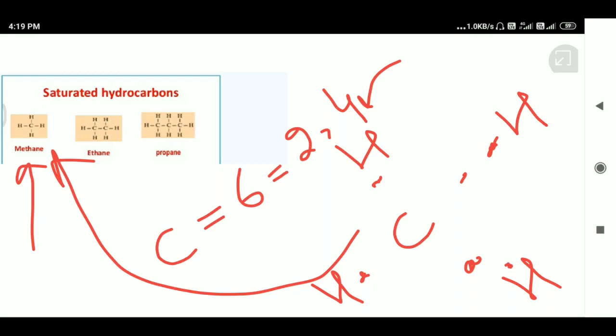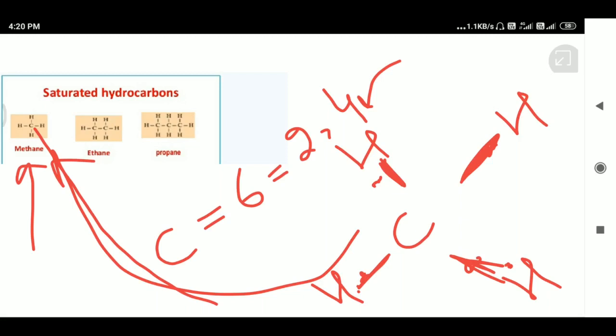The carbon shares one of its electrons with one electron of a hydrogen, thereby forming a covalent bond. The same is the case on every side. So this carbon is linked to 4 hydrogen atoms by single covalent bonds, and that's why methane has been categorized as a saturated hydrocarbon.